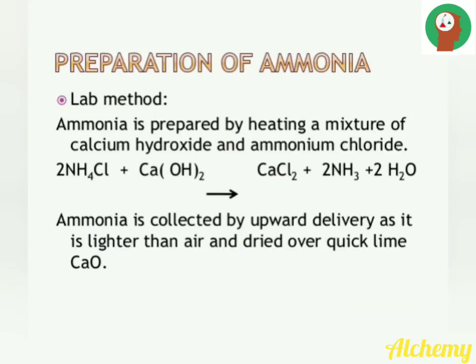Next we will discuss the preparation of ammonia, NH3. In the laboratory method, 2 molecules of ammonium chloride combine with 1 molecule of calcium hydroxide to produce calcium chloride, 2 molecules of ammonia and 2 molecules of water. Ammonia is collected by upward delivery as it is lighter than air, and dried over quicklime.